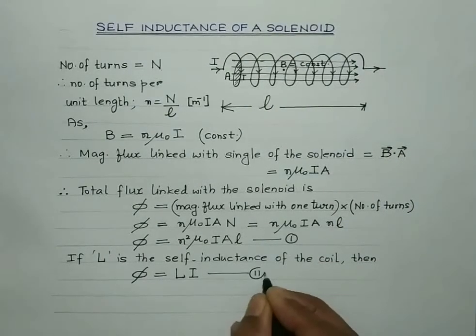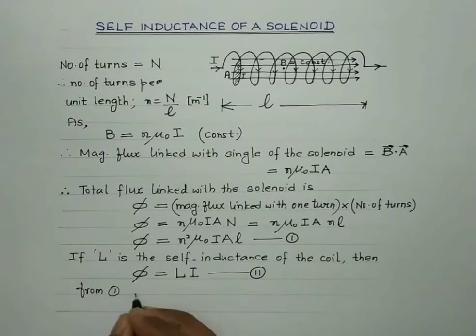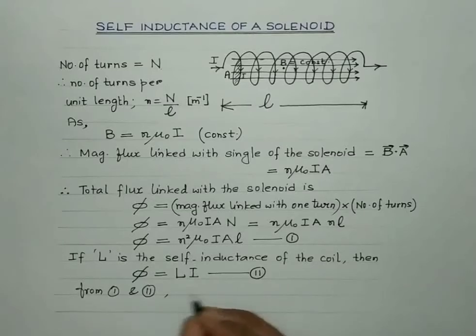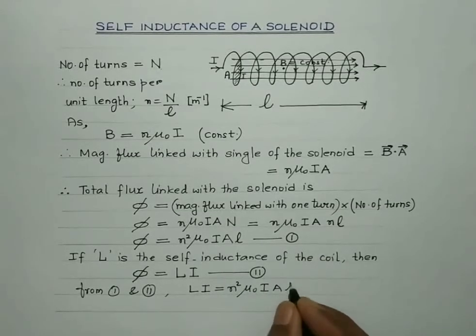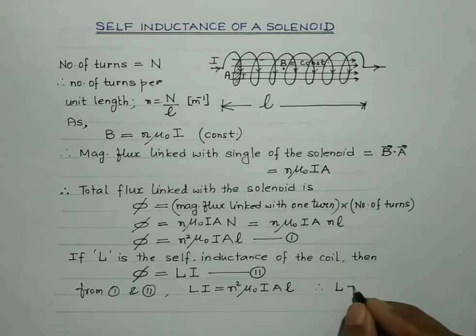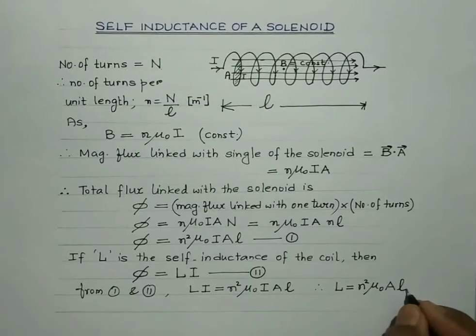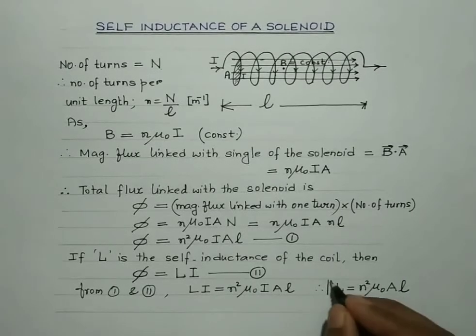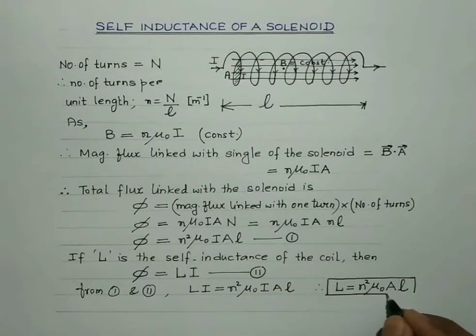So from 1 and 2, we can easily get the expression for L. From 1 and 2, we get L I is equal to n squared mu naught I A L. I gets cancelled. Therefore, the expression for the self-inductance of a solenoid is given by n squared mu naught A L. So, this is the expression for the self-inductance of a long current carrying solenoid.